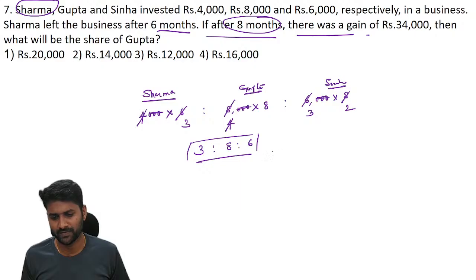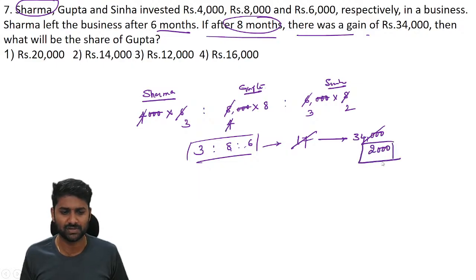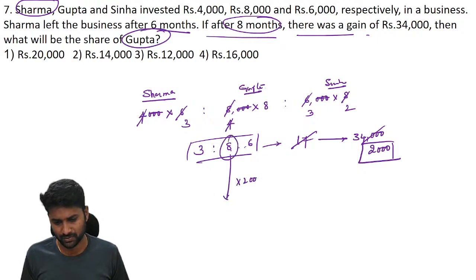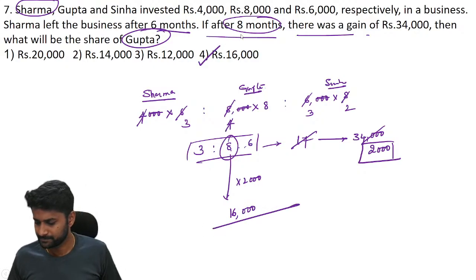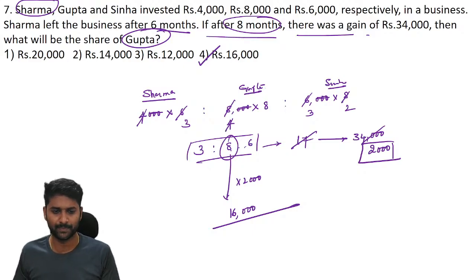So you can check the profits here. What is the sum of these three values? 3 plus 8 plus 6 is 17. If the total profit is 17 units, I have to pay 3 units for Sharma, 8 units for Gupta, and 6 units for Sinha. But what is the information given? In 8 months, the total profit received in the business is 34,000 rupees. So each unit is equal to 2,000. What is the share of Gupta? 8 units, and each unit is equal to 2,000, so 8 units is equal to 16,000. That is the amount we have to pay.